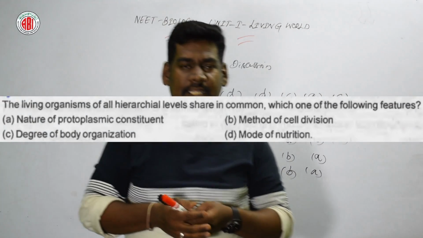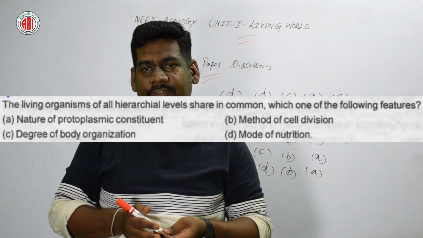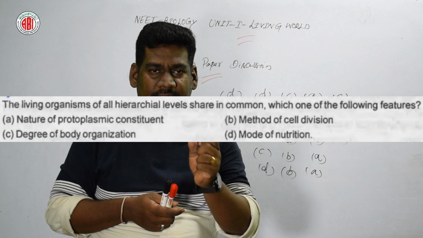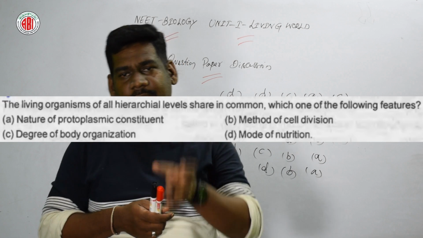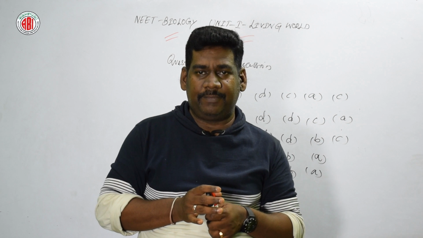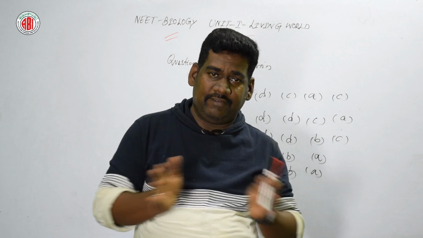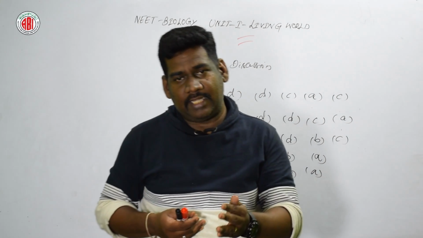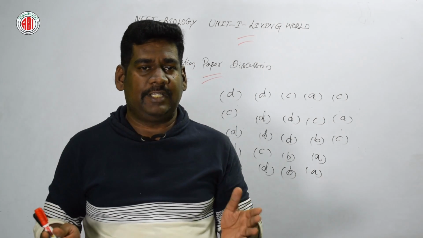So the next question is: the living organisms of all hierarchical levels share in common which one of the following features? Here are four options: nature of protoplasmic constituent, method of cell division, degree of body organization, mode of nutrition. The common feature for all the hierarchical levels is the nature of protoplasmic constituent. You can see it right from the unicellular organism to the higher organism.